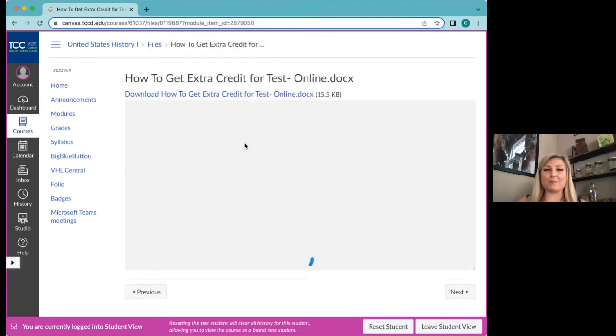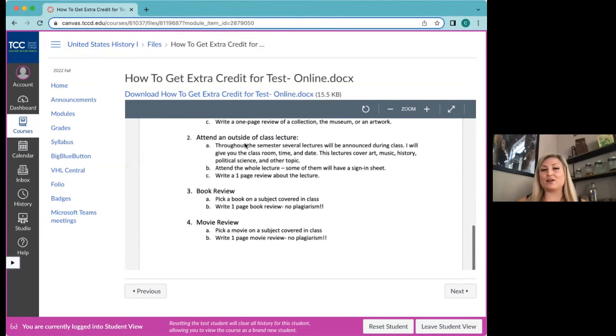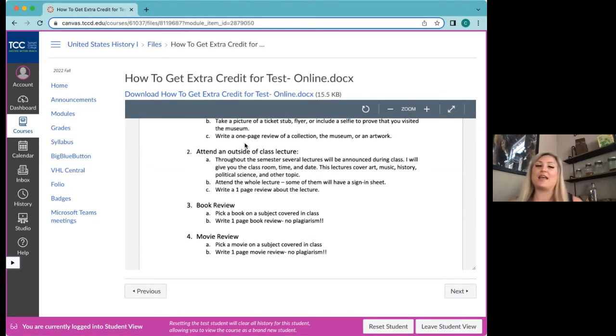You can go to this document here and see all the different ways that you can get it. There are outside lectures that are like in-person places. There are online lectures. I'll be posting them in announcements too. Just for example, Constitution Day is going to be coming up in mid-September, and so we'll have an event online for that.